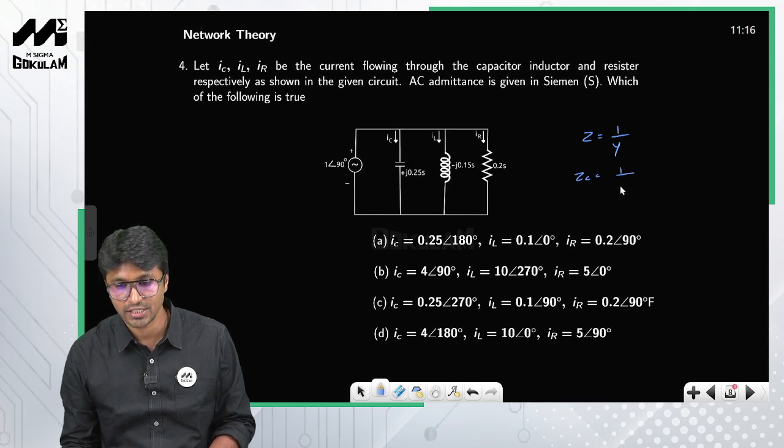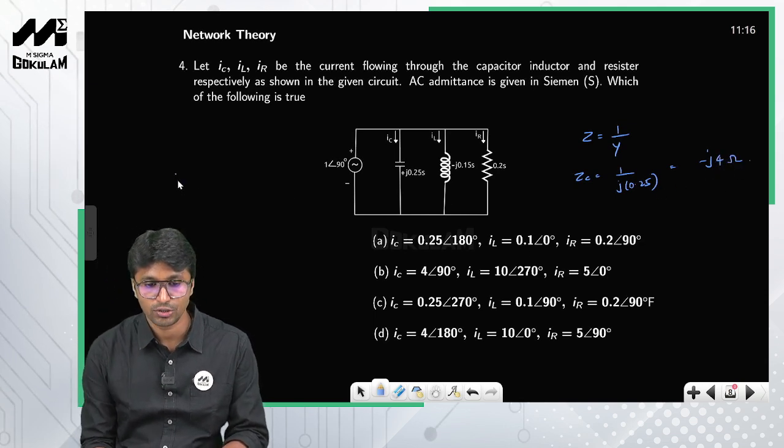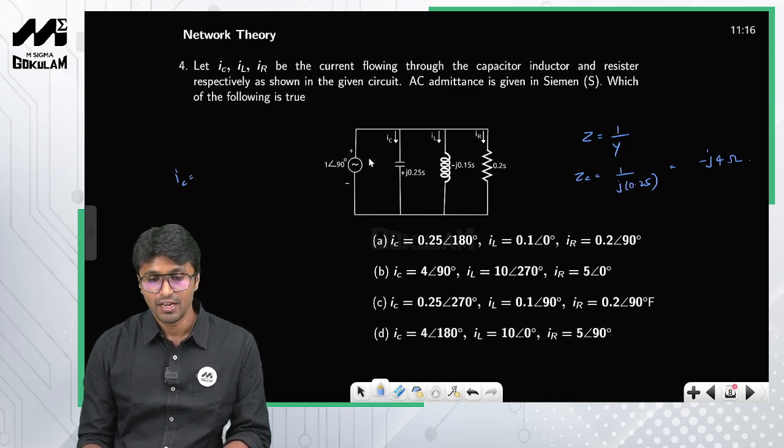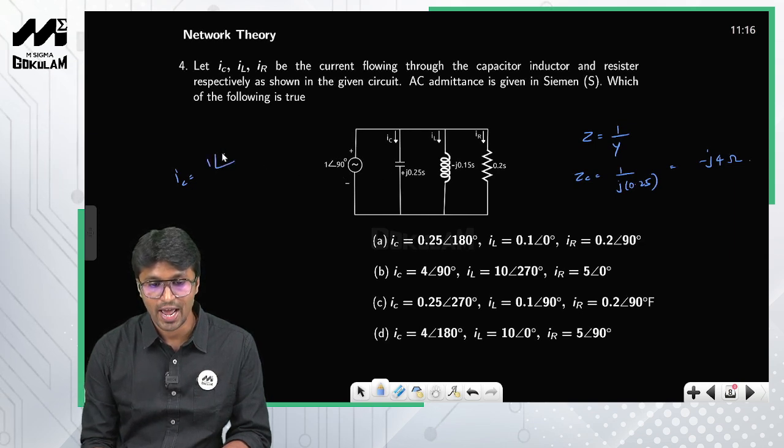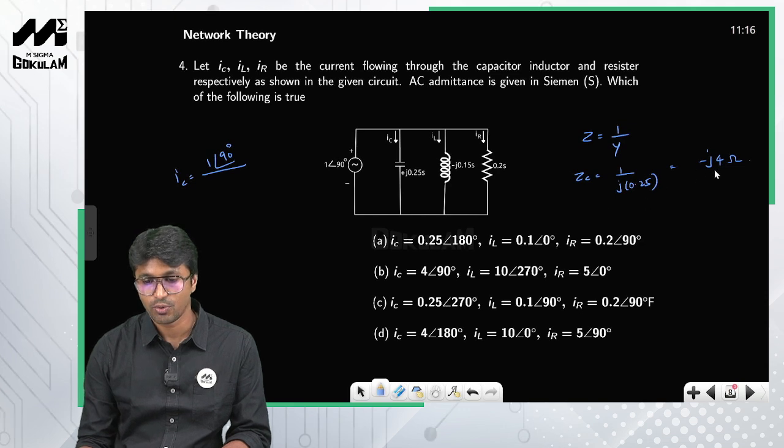Therefore admittance is given as j0.25. So 1 by j I can write as minus j, and 0.25 I can write as 1 by 4. So this becomes minus j4 ohms. Now what is the current through the capacitor? IC is equal to, since all the elements are in parallel, the voltage across all the network elements will be the same. So IC is equal to 1 angle 90 degrees divided by the impedance, which is minus j4. I can write this as 4 angle minus 90 degrees, since minus j is minus 90. So 4 angle minus 90.